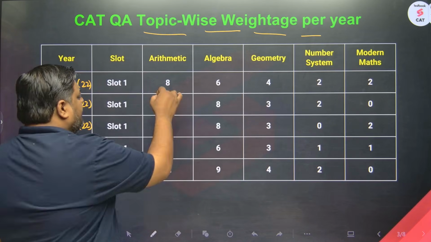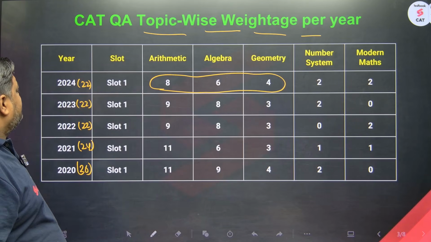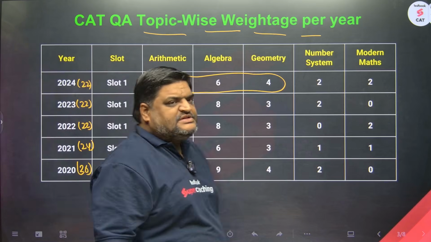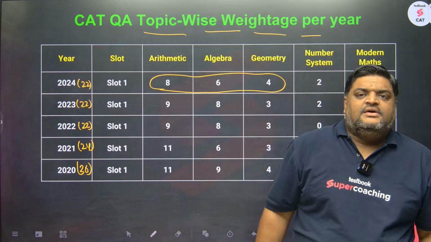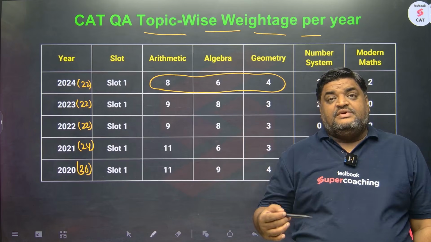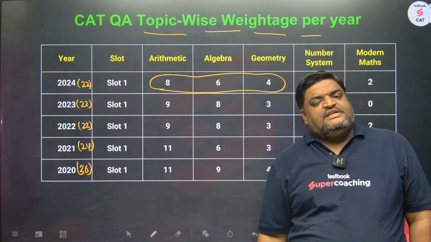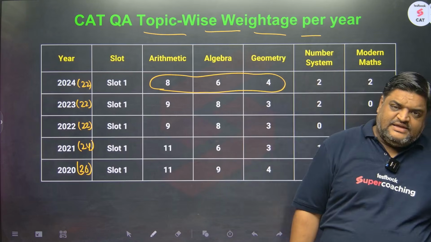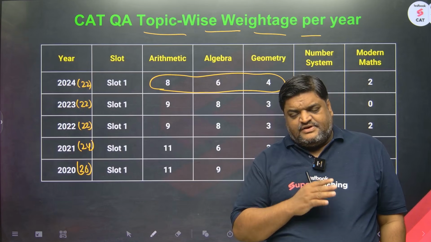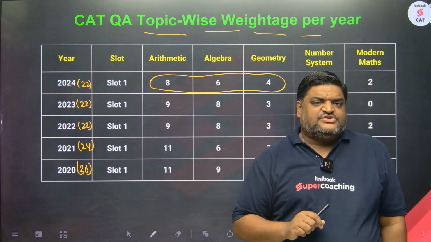So together there are 18 questions, and from these 3 modules, 18 out of 22 is more than 80%. So if you're starting from now and if you want to skip a couple of topics, you can skip number system and modern mathematics. But when I say skip the topics, I always add that do not leave them completely. Read the basic formulas, solve basic questions. Be aware of basic approaches. Okay.